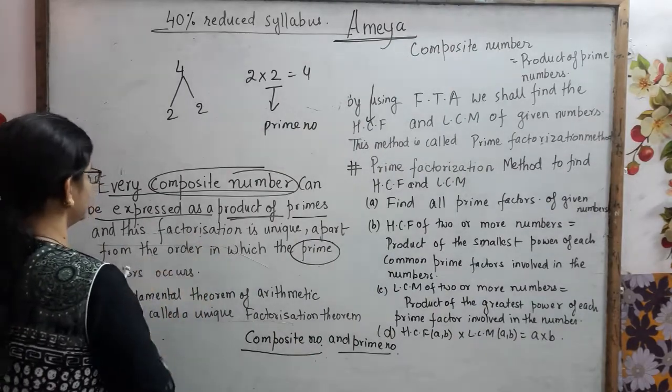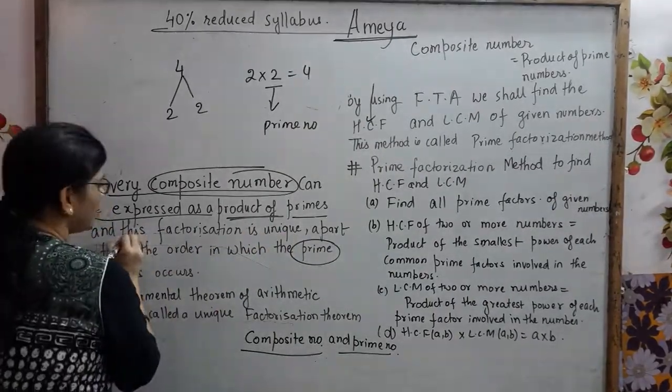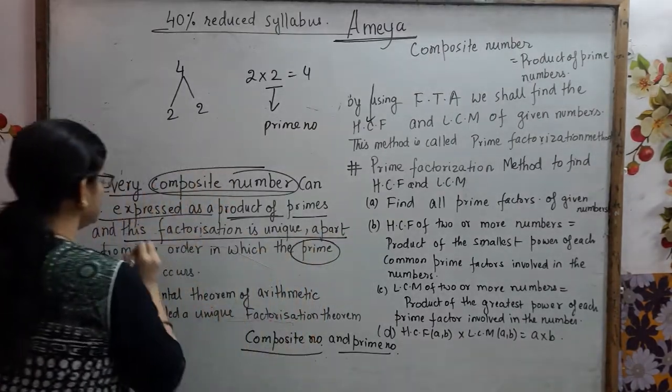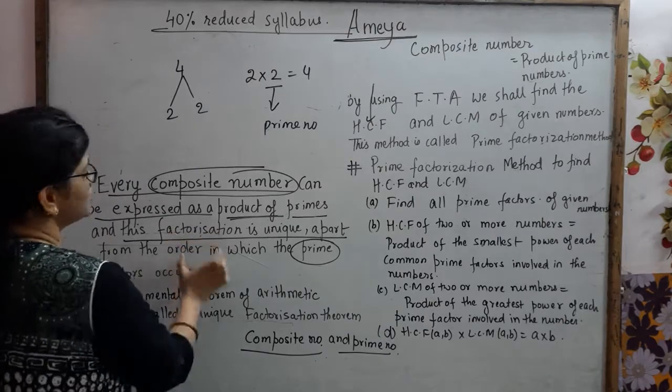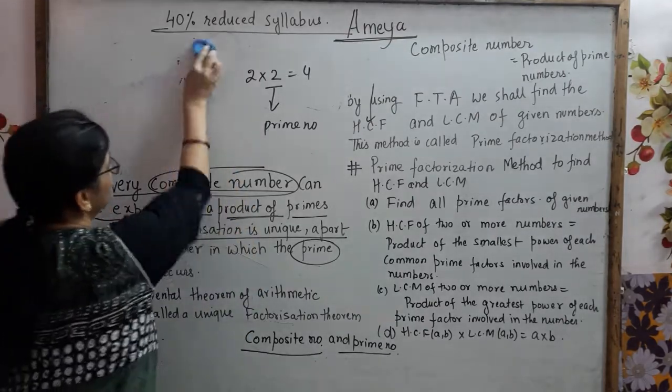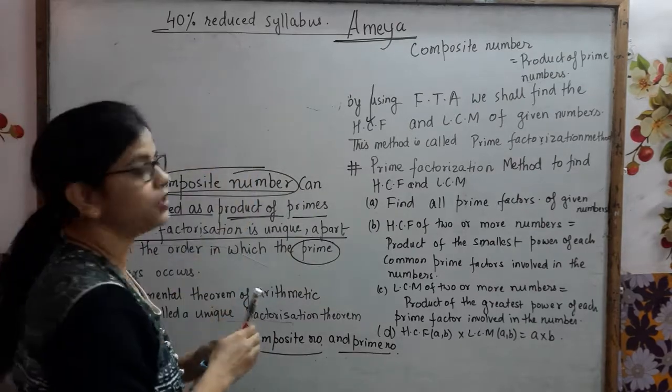Fine. So, here what they are telling is that every composite number can be expressed as a product of primes. And this factorization is unique. Definitely this factorization is unique. ये part थोड़ा confusion देगा आपको. This part will create confusion, so I am going to clear out what exactly this line is talking about. So first see some examples related to it. Then that part itself you will be able to understand.